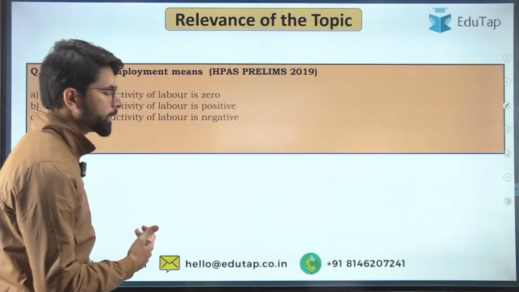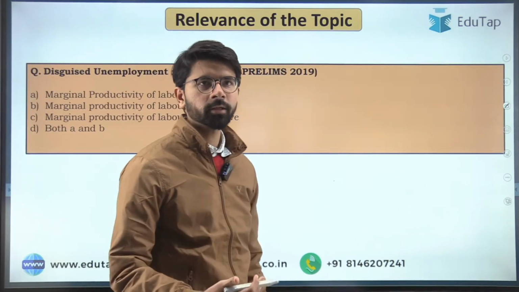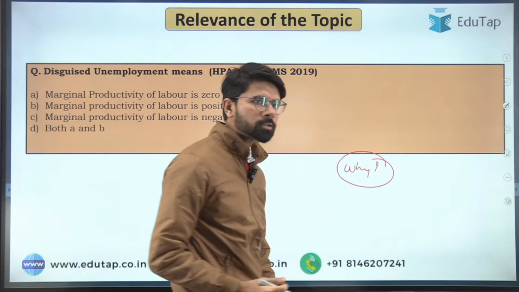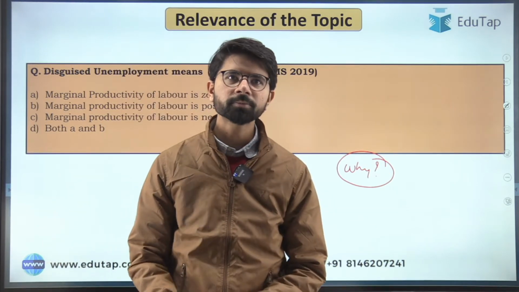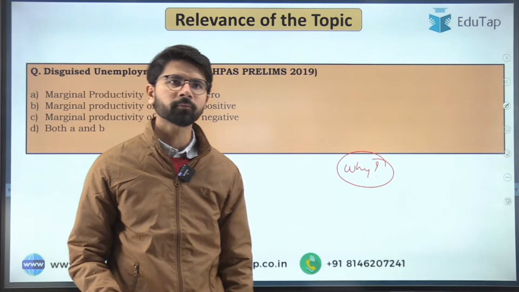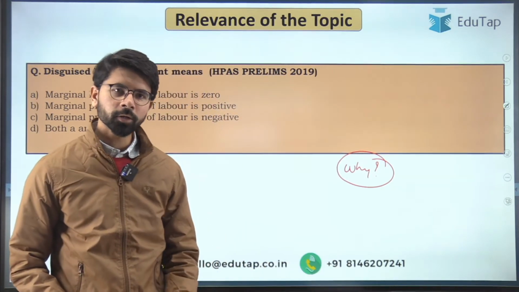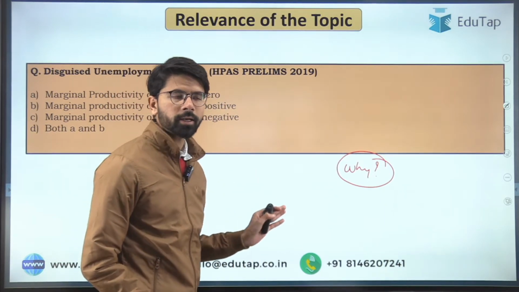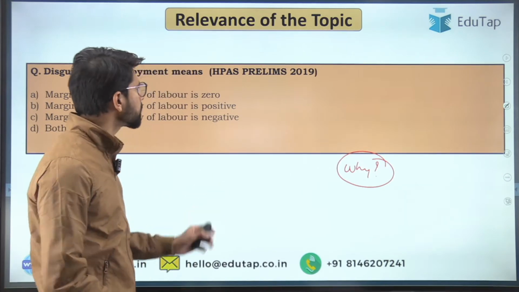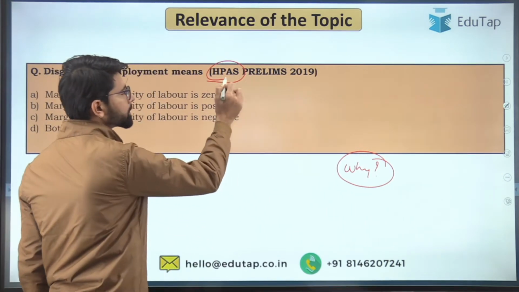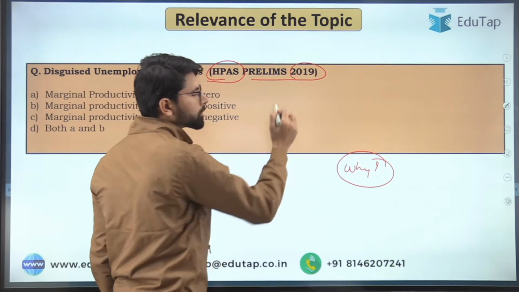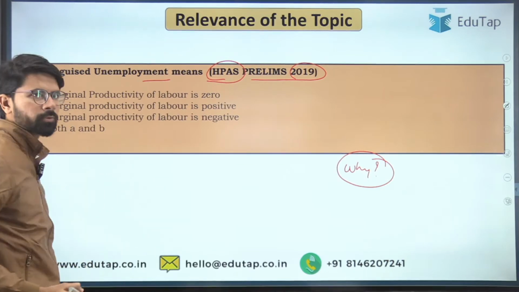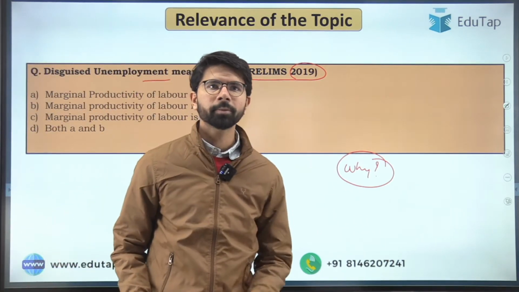So before proceeding ahead, we need to understand first of all why we need to study this topic. Understanding why is not just confined to academics, but whatever endeavor you are pursuing in your life, first you have to have a clarity why you are pursuing such activity. So in this particular session, we are going to study unemployment because there was a question that was asked in the Himachal Pradesh Administrative Service prelims examination of 2019, and the question was: disguised unemployment means, and the four options were given. After studying this chapter, we will be able to answer this question.